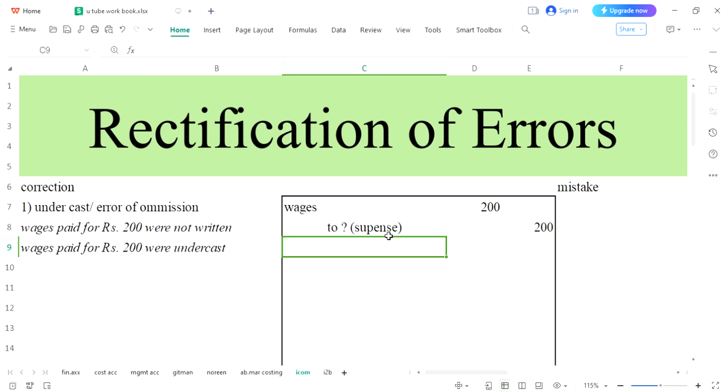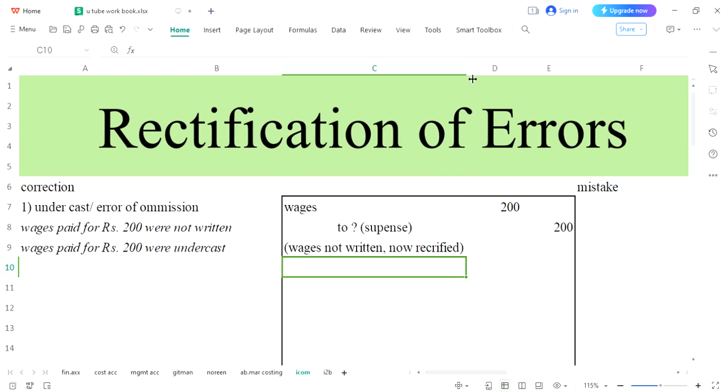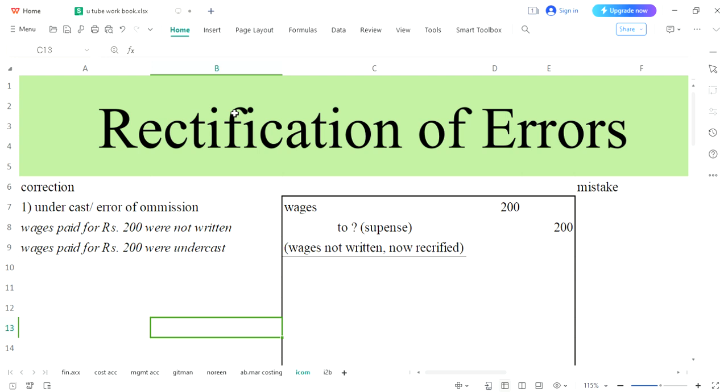So what you will do, you will leave that place, there is a question mark, and temporarily you can write over here suspense. So what narration will you use? Wages not written. This was your mistake. Now rectified. So here is your narration with which your entry would be completed. And after your narration you will put a divisor or ending line with which this rectification would be completed. Alright, we can take another example.